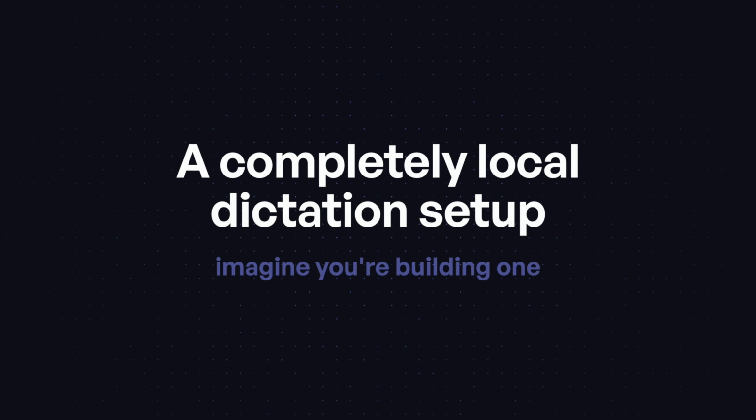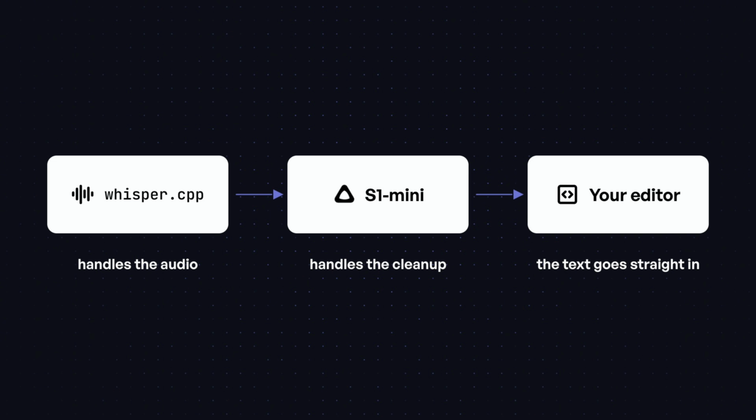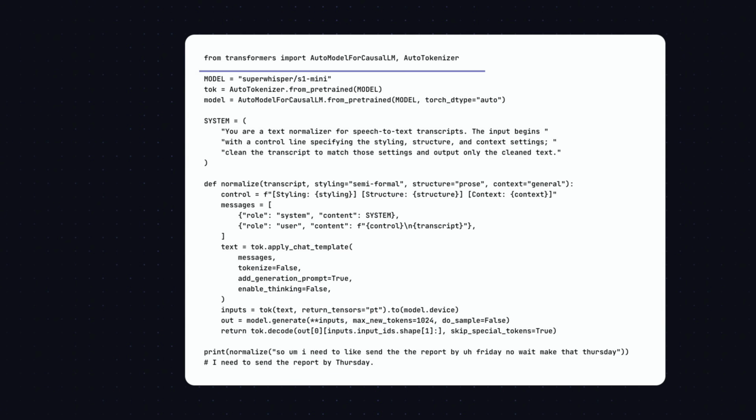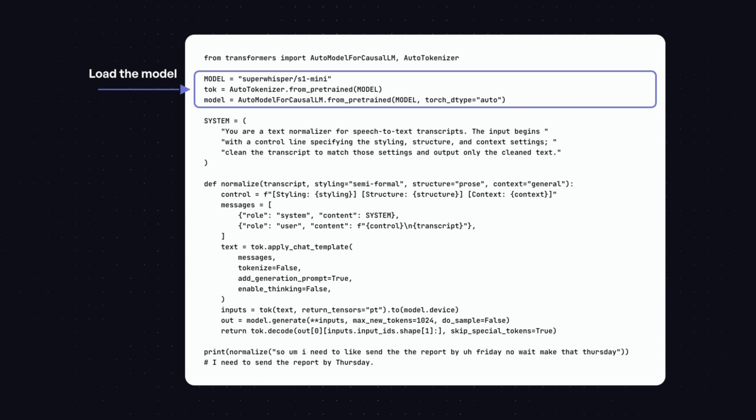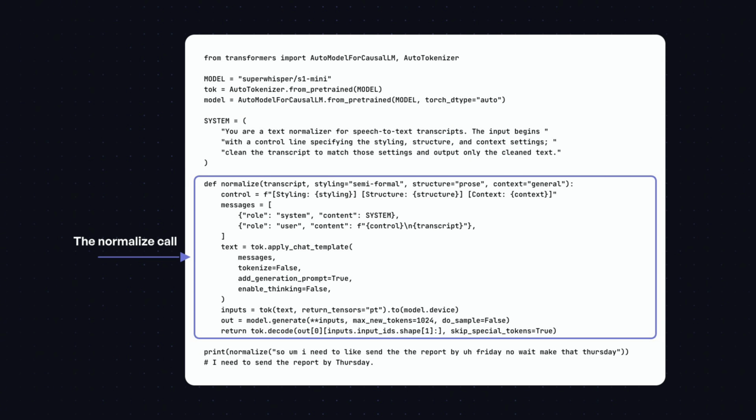Now, S1-mini probably shouldn't be the main model in your application. It makes more sense as a tiny layer between two other things. Imagine you're building a completely local dictation setup. whisper.cpp handles the audio. S1-mini handles the cleanup. Then the final text goes straight into your editor, so nothing leaves our machine. That's it, and that's where S1-mini should go. Raw text is coming in, clean text is going out.